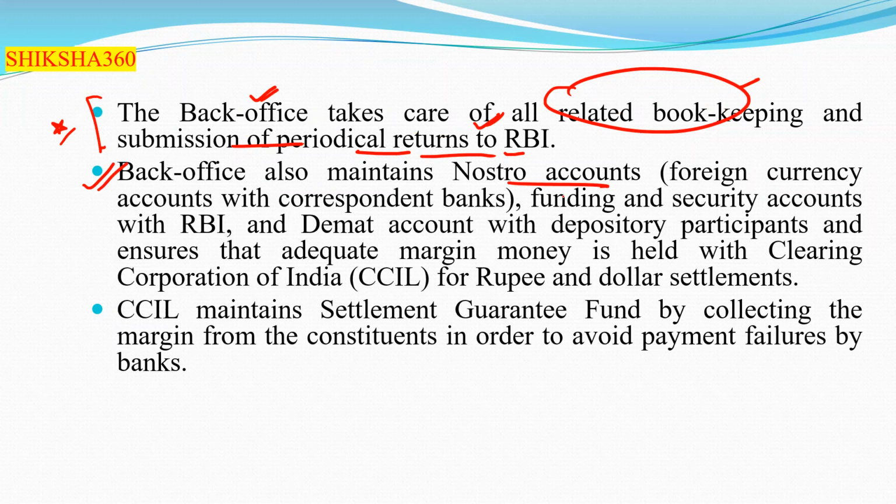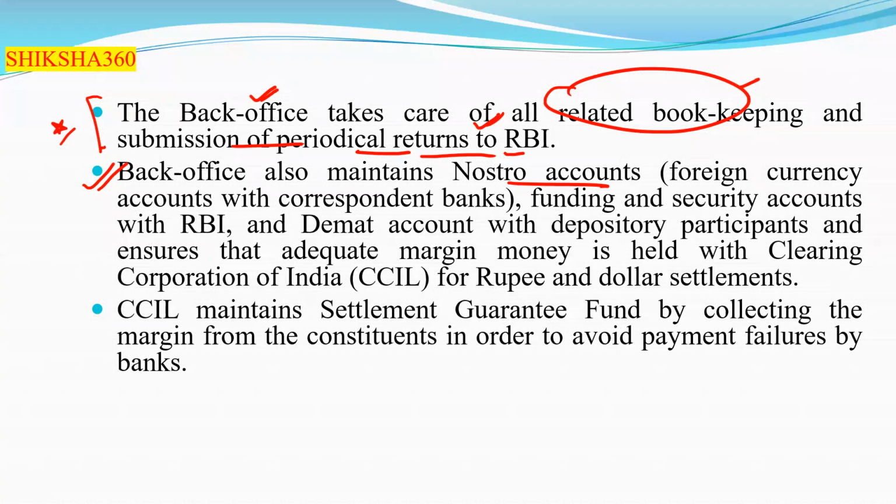The back office also maintains nostro accounts, that is foreign currency accounts with the correspondent banks, which we have already discussed under chapter number 3. Next is funding and security accounts with the RBI, and the demat account with the depository participants, DP, and ensures that adequate margin money is held with the Clearing Corporation of India for the rupee and dollar settlements.